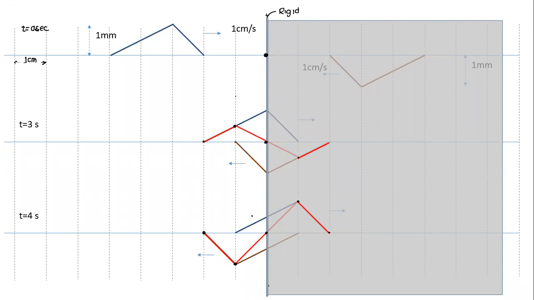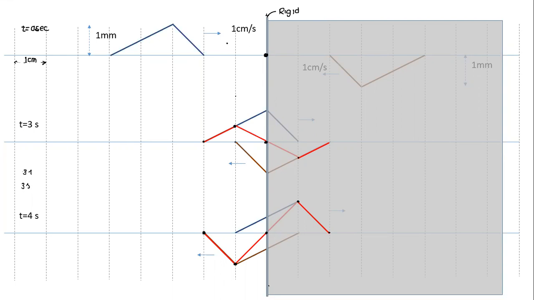Then only, and you notice here, at any instant of time, if I draw, we have drawn for t equal to 3 seconds, we drew for t equal to 4 seconds. If I draw for t equal to 3.1 seconds, or I draw for 3.5 seconds also, if I continue drawing, what will be the net displacement of this point? It will always come equal to 0. That's another reason why it has to be inverted. Okay, and you understood what he had done here. So same thing.